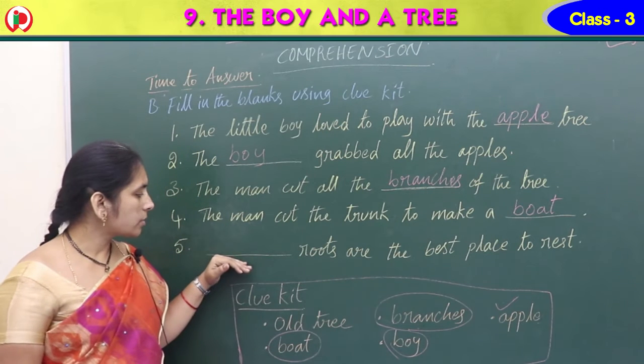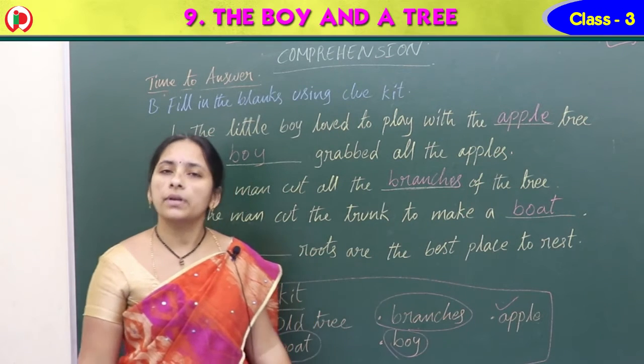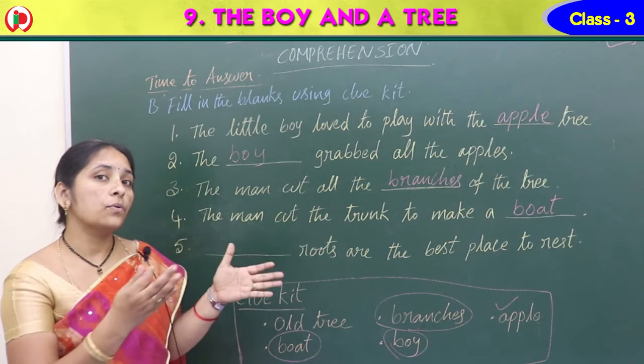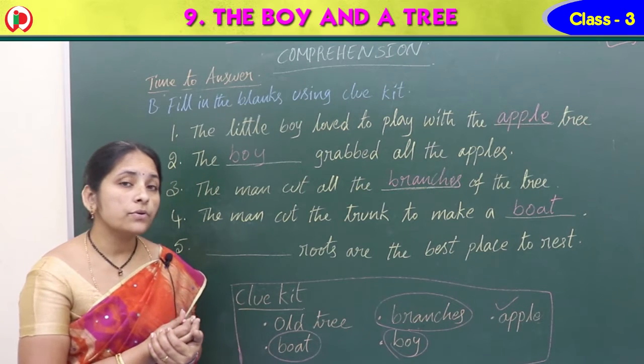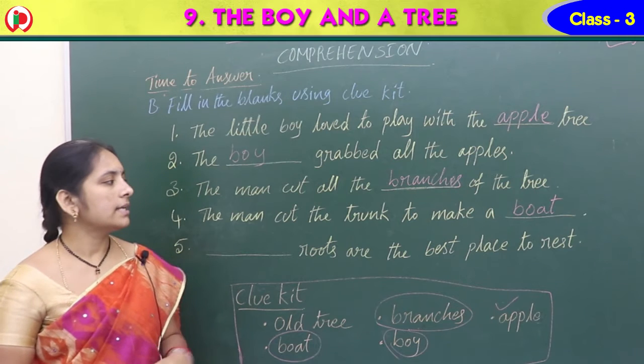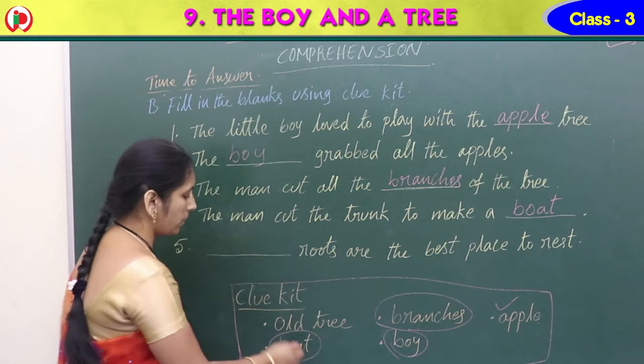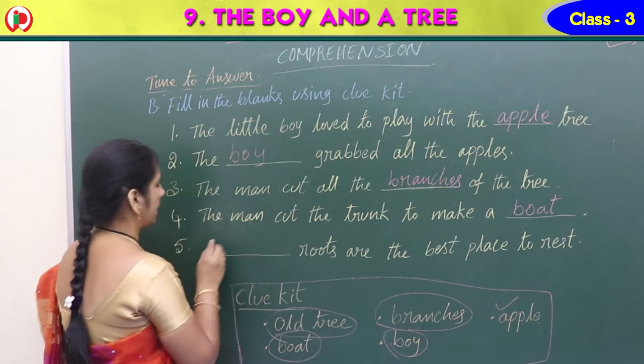And now see the last one. Dash roots are the best place to rest. So at last the roots only are there. Which roots? Yes, the old tree roots. The old tree roots are the best place to rest. So what do we have? Old tree roots.